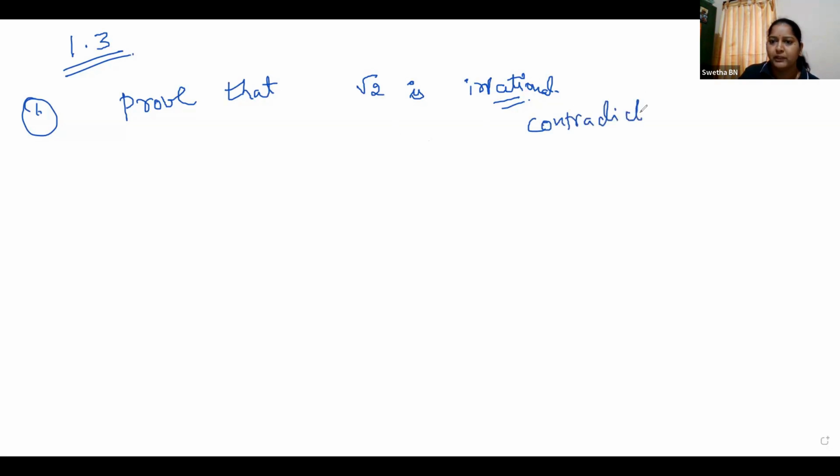Okay, contradiction. What do you mean by contradiction? Panchami, what do you mean by contradiction? Okay, contradiction means, see, in the question they have given it is irrational. So now we are going to prove by contradiction. That means we will prove that the opposite of this is not true.